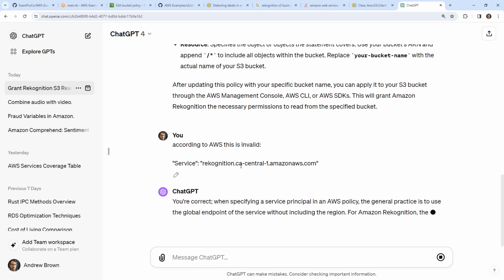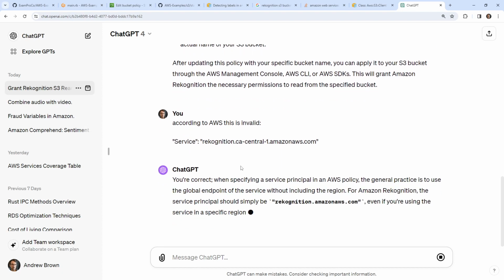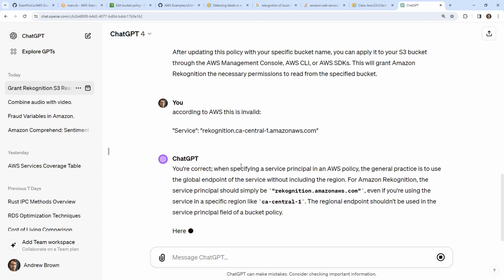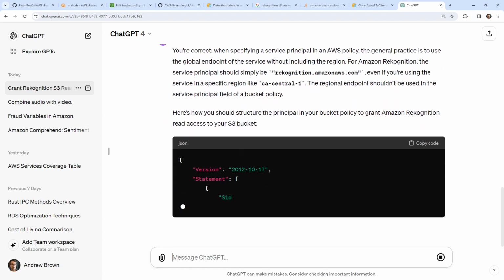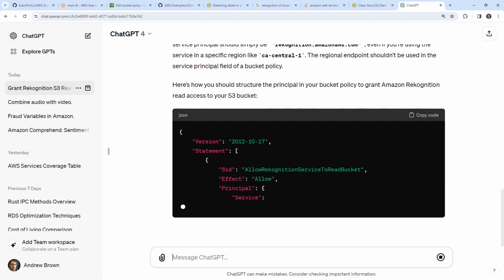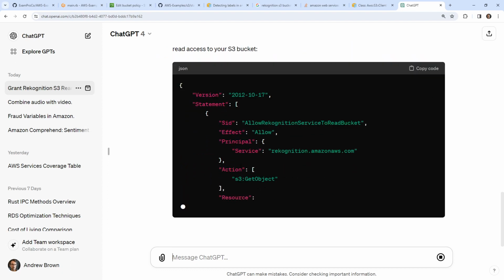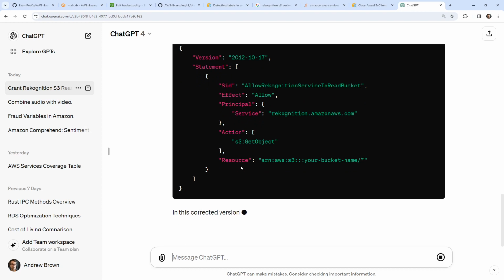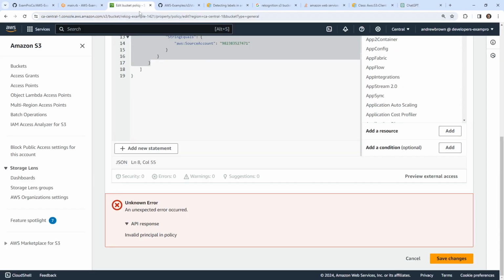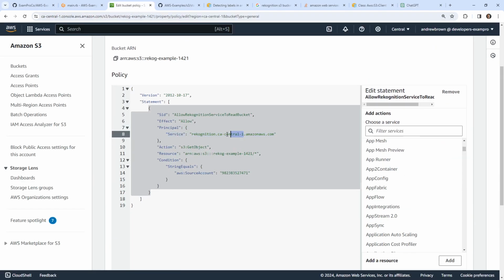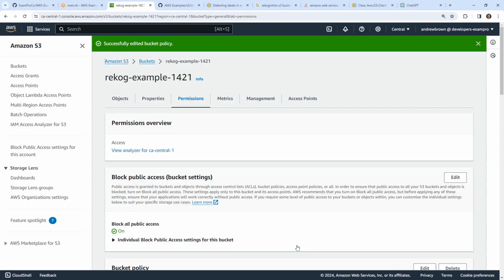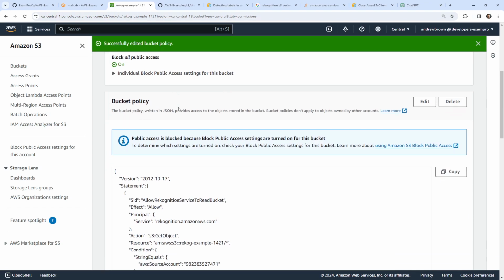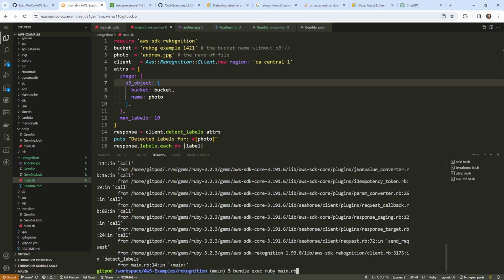General practice is to use the global endpoint of the service, without including the region. The service principal simply is this: if you're using a service region like Central 1, the regional endpoint shouldn't be used in the service principal for the bucket. Okay, but you told me to. All right, that's fine. Okay. We'll try this again. We'll save it again. And we'll give this another go.